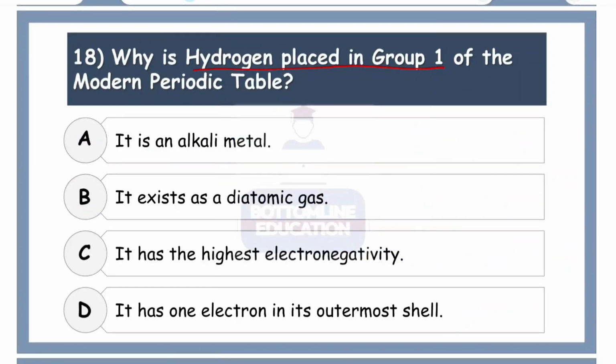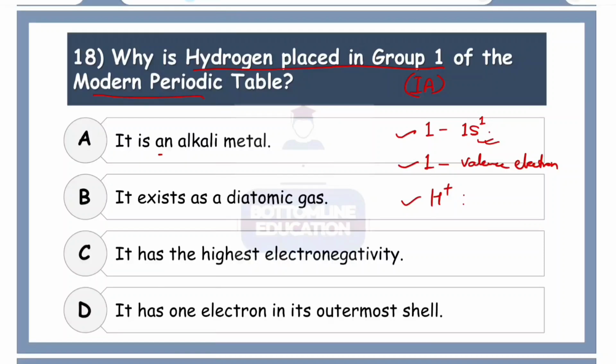Why is hydrogen placed in group 1 of the periodic table? So group 1 basically means group 1A of our modern periodic table. There are many reasons for keeping it. Okay, one reason is hydrogen's electronic configuration, that is 1s1. So since it is an s block element, it's kept over there. And another reason is actually it has only one electron in the valence shell, so just one valence electron. So this is also one of the reasons for keeping it over there. Hydrogen actually has a tendency to form positive ions just like alkali metals. So these are the probable reasons why it has been kept in group 1A, right?